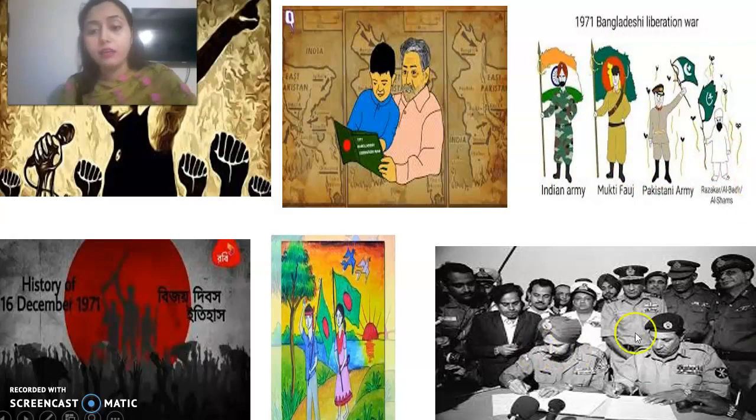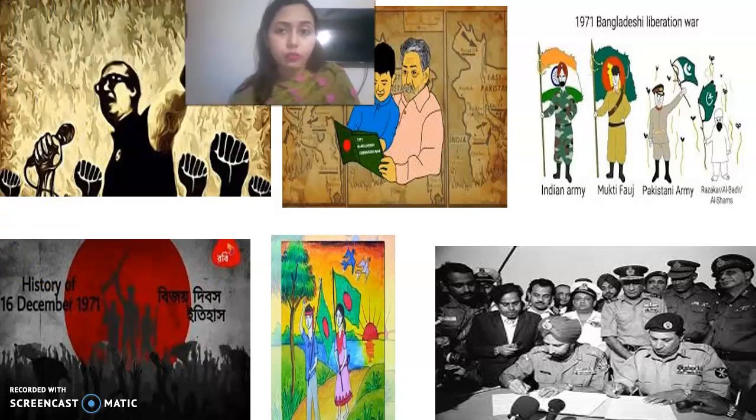Then see what it is. It is a picture of when the Pakistani Army handed over, when they discharged their work, and we got our country as an independent country, an independent state, an independent nation. See, here is a very lively picture where two persons are going with two flags. This is the symbol of an independent country.